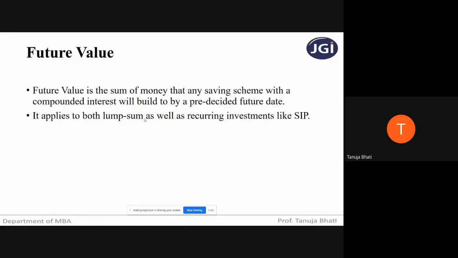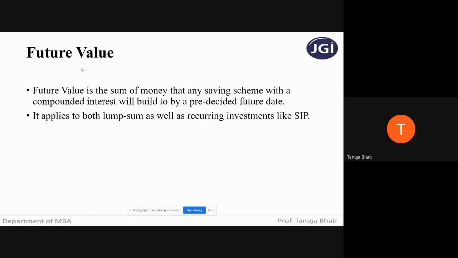Okay. Next, future value. Future value is a sum of money that any savings scheme with a compounded interest will build by a pre-decided future date. It applies to both lump sum as well as recurring investments like SIP. So in short, students, future value is nothing but